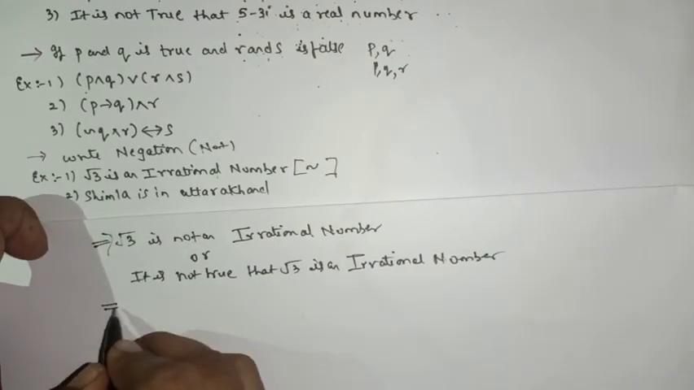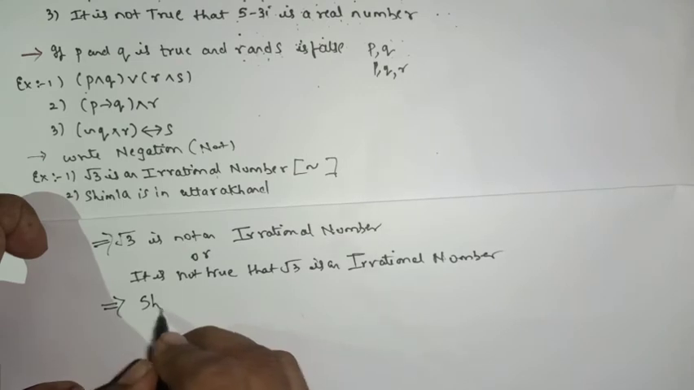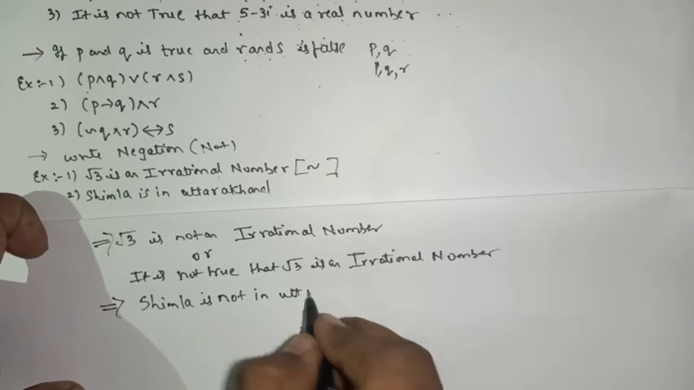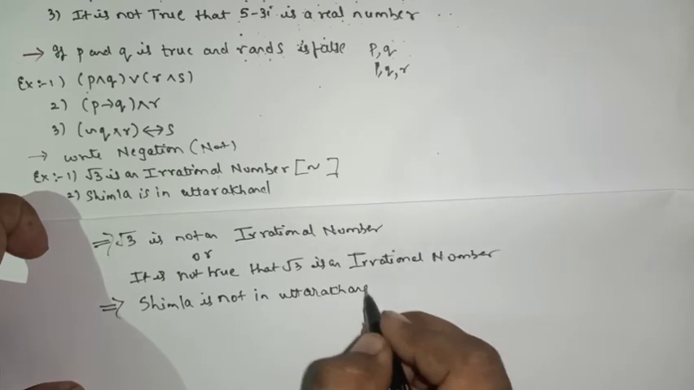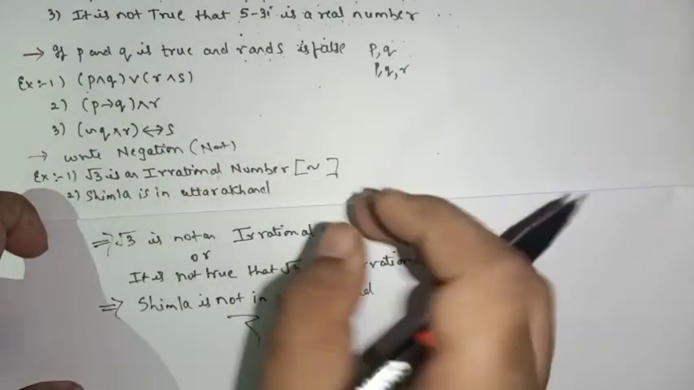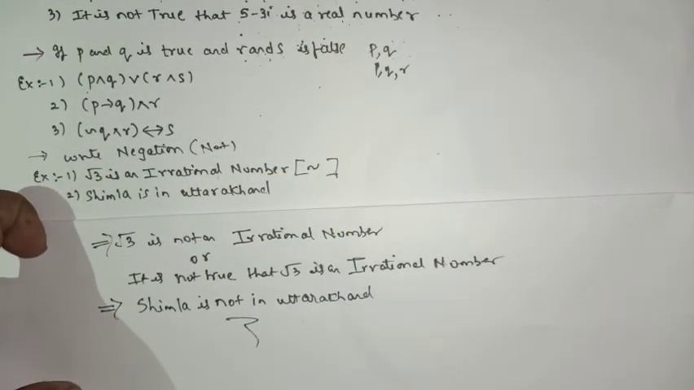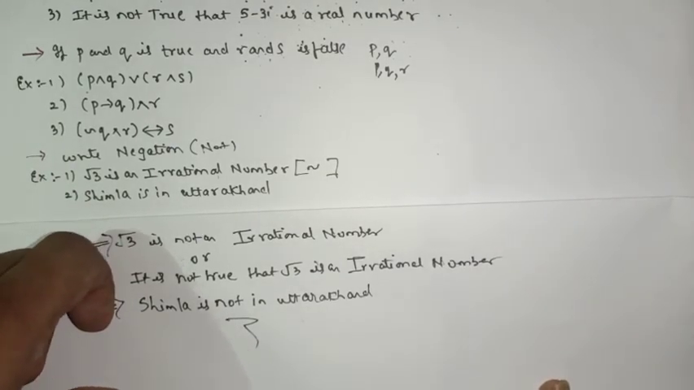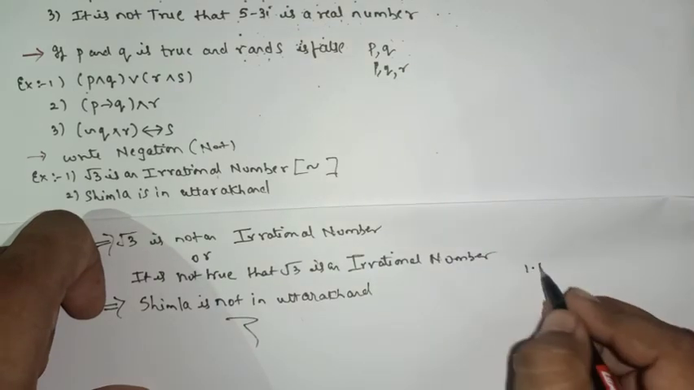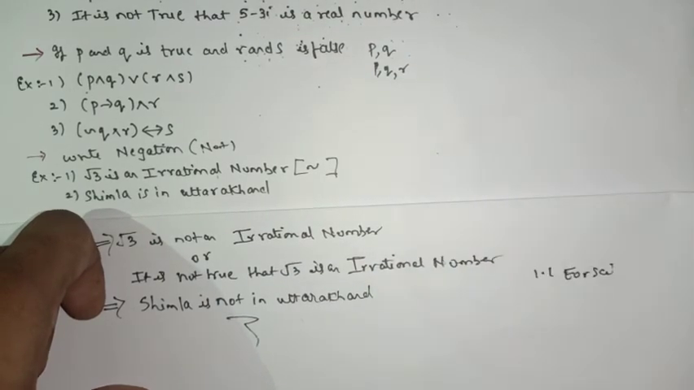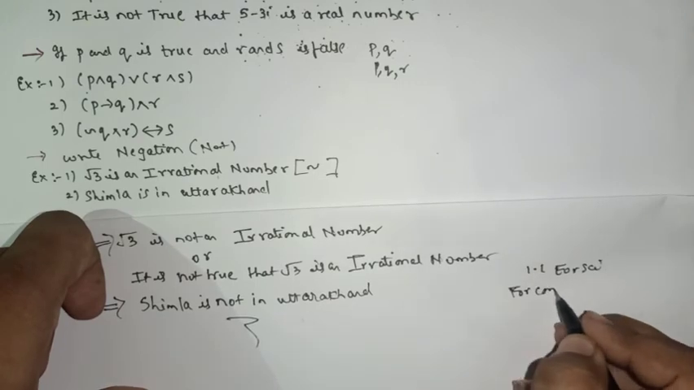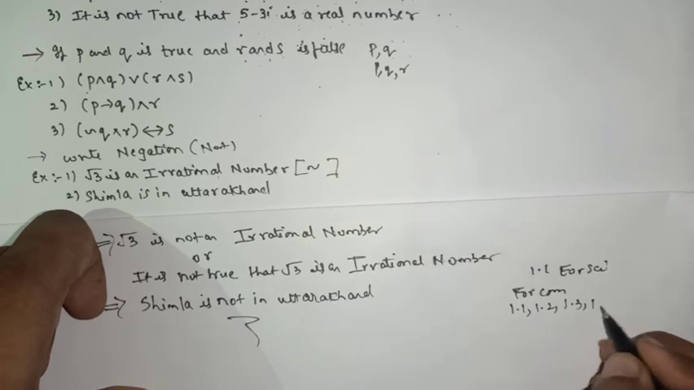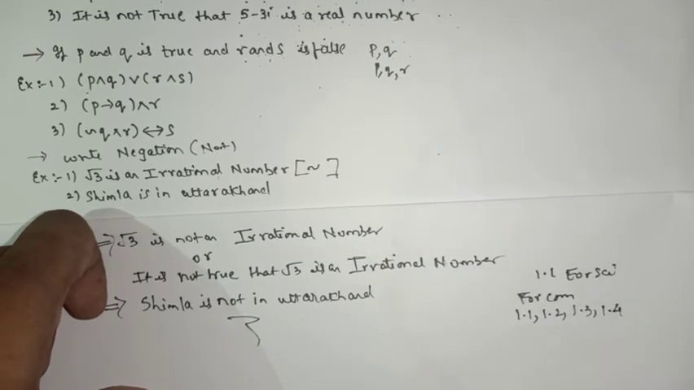What is the next one? Shimla is in Uttarakhand. So we'll write the negation of this as Shimla is not in Uttarakhand. That's it. What was said there? Just simply write the negation of the given statement. Yes or no? So that's the end of the sums from exercise number 1 for science and for commerce, done with 1.1, 1.2, 1.3 and I guess even 1.4 also.